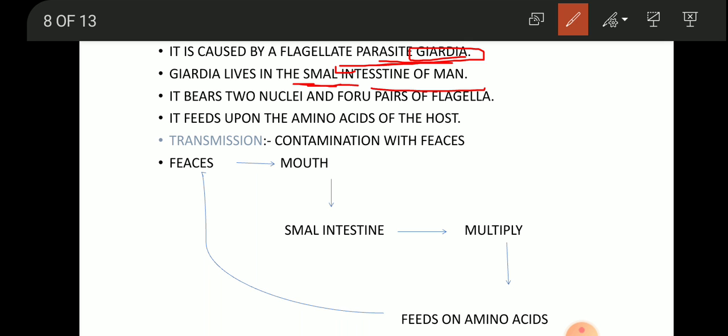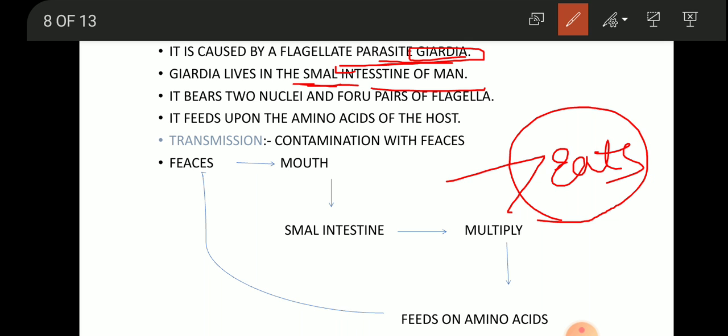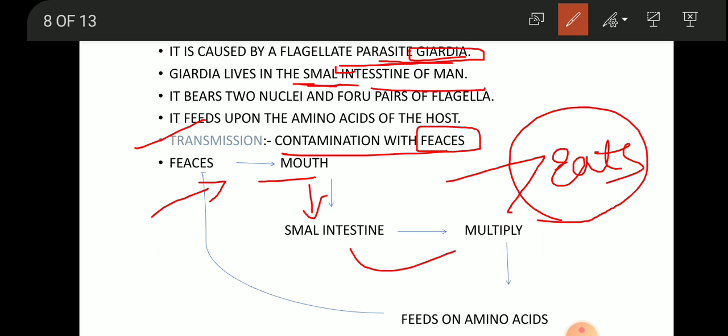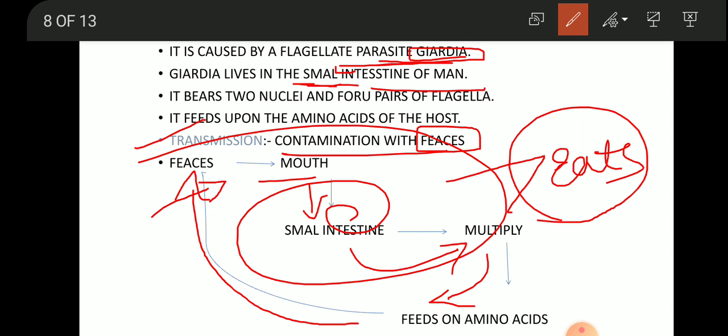Okay, it feeds upon what? Amino acids of the host. Whatever proteins the body generates, it completely feeds on them. So how does it transmit? It also transmits with contaminated feces. When the feces go into the mouth, from there it travels to the small intestine, and in the small intestine the giardia multiplies itself, feeding on the amino acids, then again it is discharged in the feces, and this cycle goes on repeating. Okay,